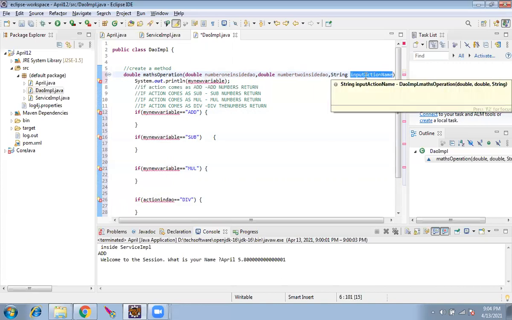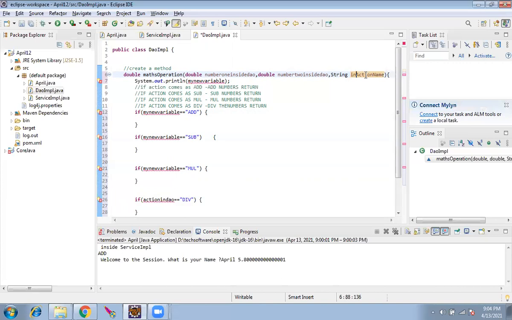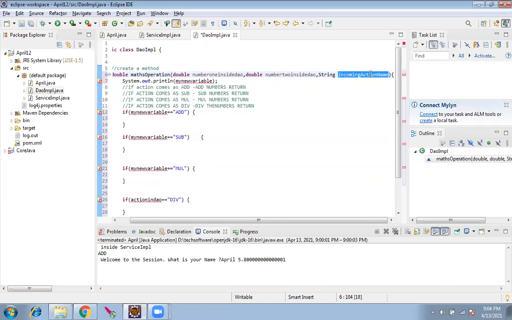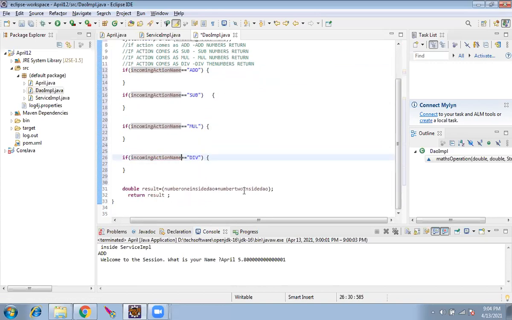It's entirely up to you. So if the incoming action name equals add, sub, multiply, or divide. Clear with this?